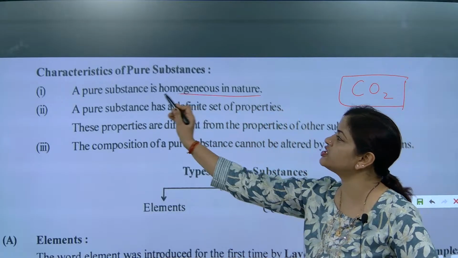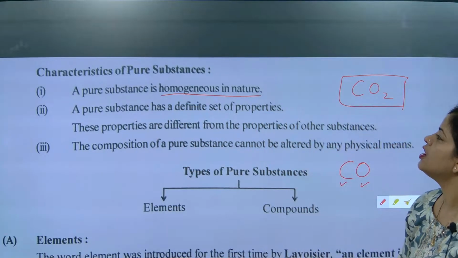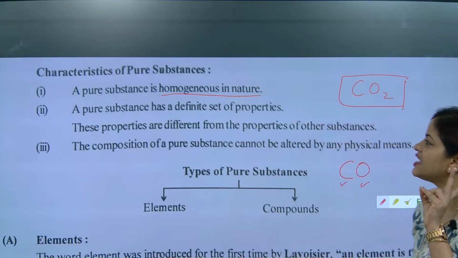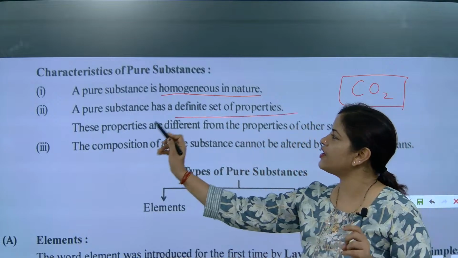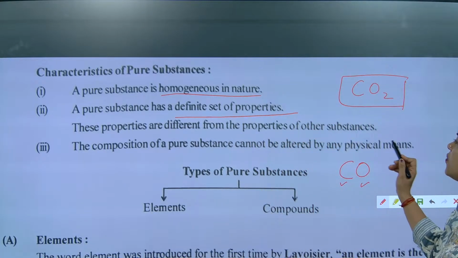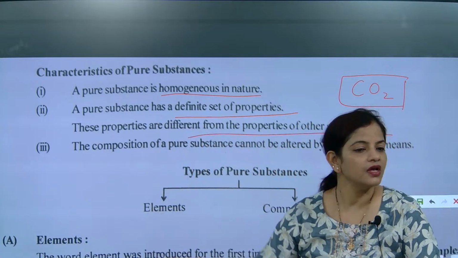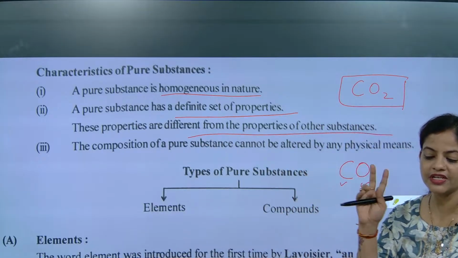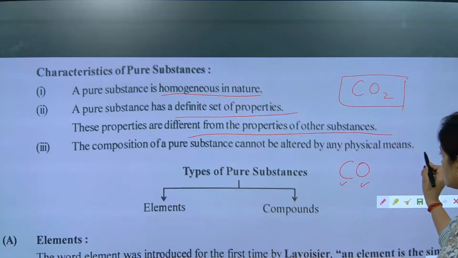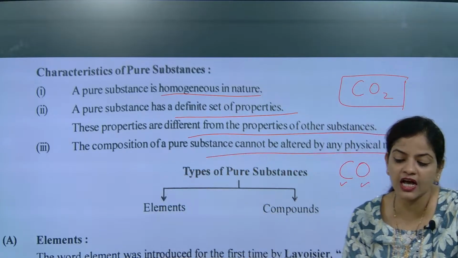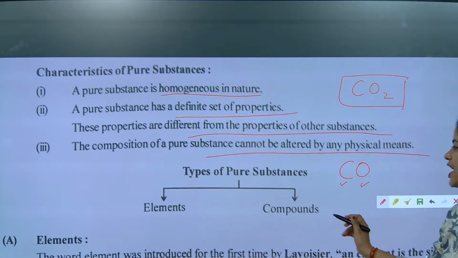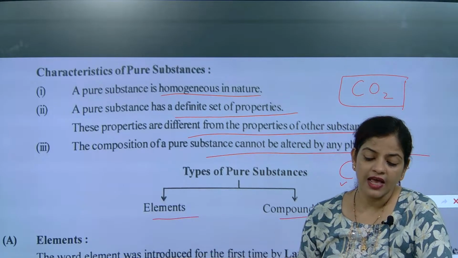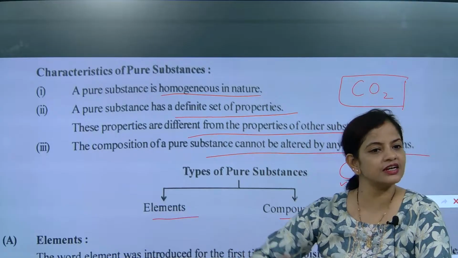Now, first term, characteristics of pure substances. First characteristic: homogeneous in nature, absolute. Second: a definite set of properties. Third: the properties will be different from other substances; you cannot mix them together. Then, it cannot be altered by any physical means. The types of pure substances are element and compound. Till here is it crystal clear?